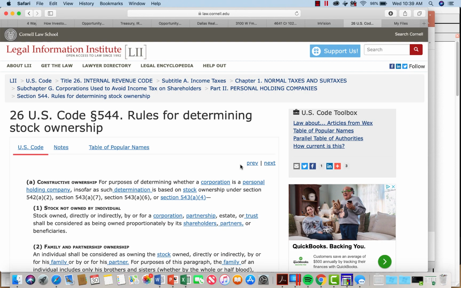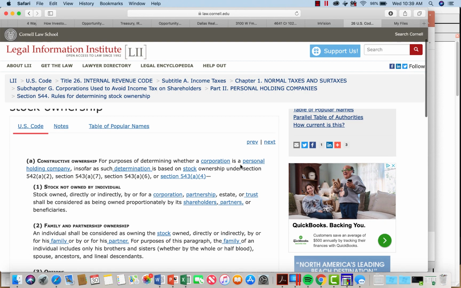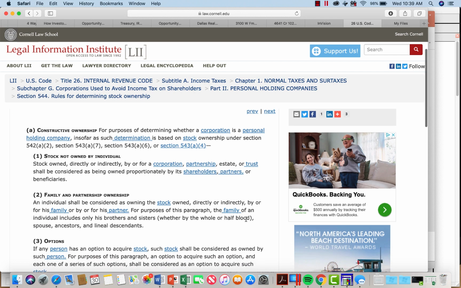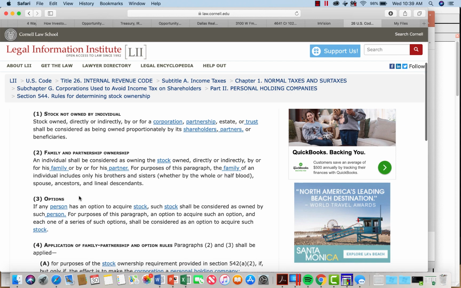So the 544 attribution rules say that for the purposes of determining whether a corporation is a personal holding company, stock not owned by an individual, so stock owned directly or indirectly by or for a corporation, partnership, estate, or trust, shall be considered as being owned proportionally by its shareholders, partners, or beneficiaries.